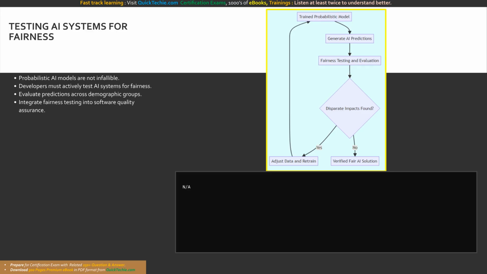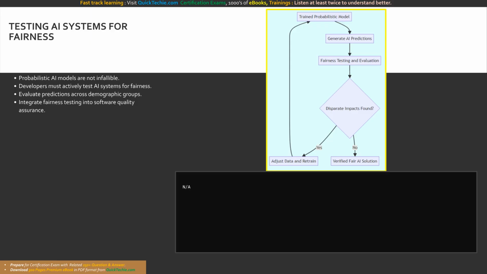By continuously testing the AI system, developers can identify and correct biased outcomes that were not caught during the initial data curation phase, thereby upholding the core principles of responsible AI. Robust fairness testing acts as the final safety net before an AI application reaches the hands of the public.